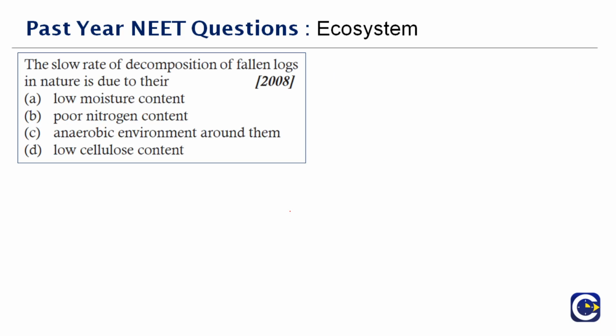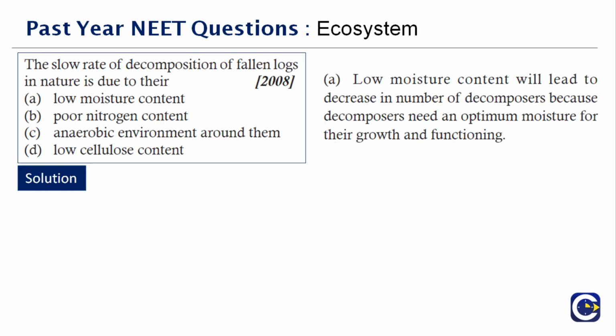Okay, next question here. The slow rate of decomposition of fallen logs in nature is due to their dash. Okay, fallen logs. What should be the answer here? It is not because of the poor nitrogen content or anaerobic environment. It is because of the low moisture content. Why? Low moisture content will lead to a decrease in the number of decomposers, because decomposers need an optimum moisture for their growth and functioning. Therefore, the rate of decomposition will fall down when there is little or no moisture content. Therefore, the correct answer is option A.